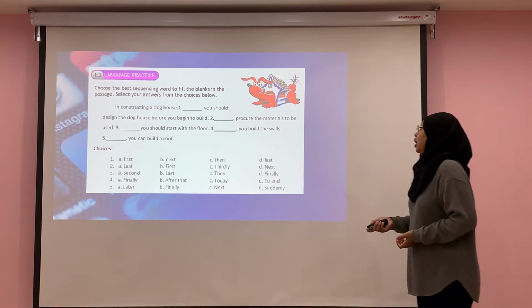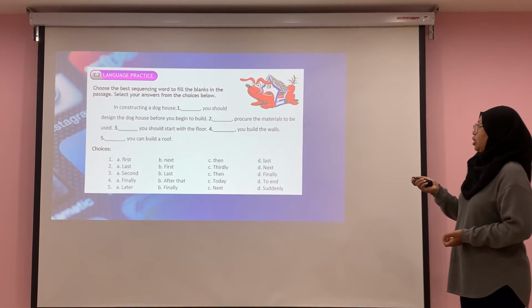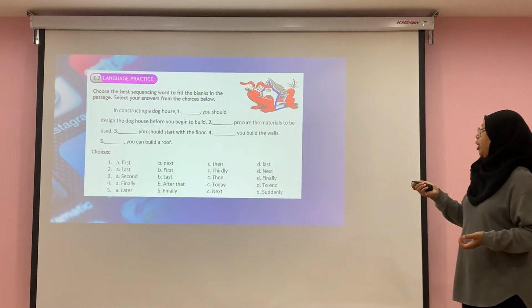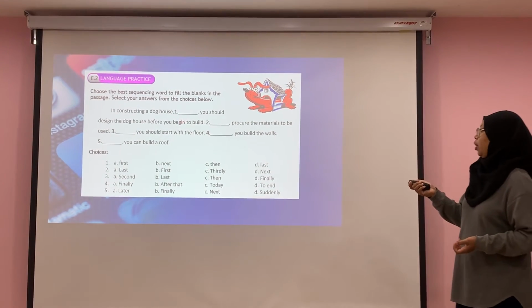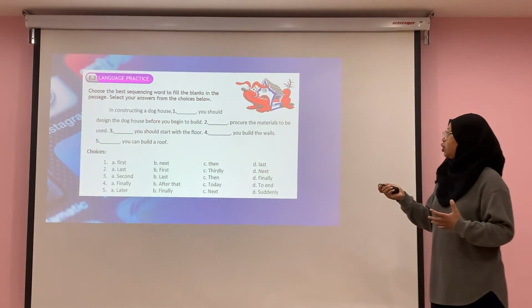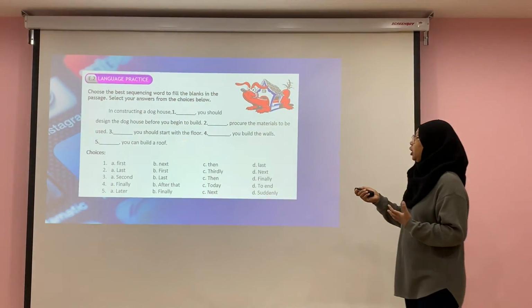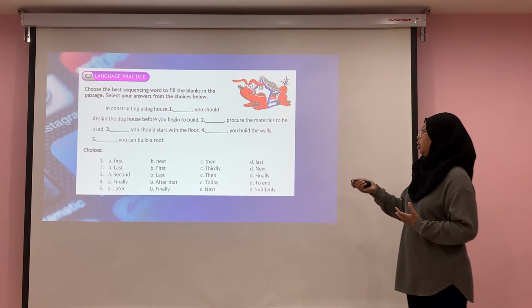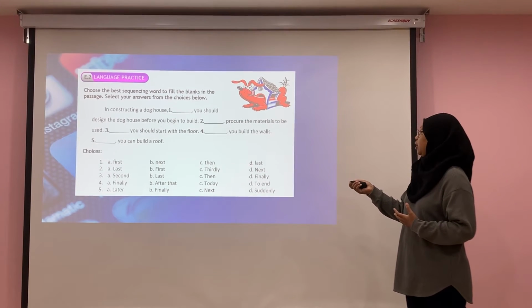Now, in this activity, you have to use the correct sequencing words to replace the blank. So we will look at them one by one quickly. In constructing a dog house: first, next, then, last.